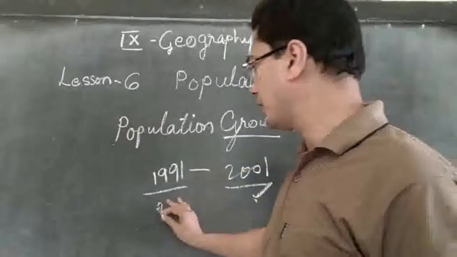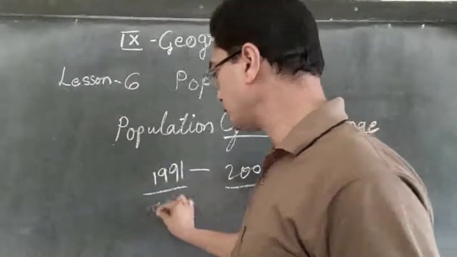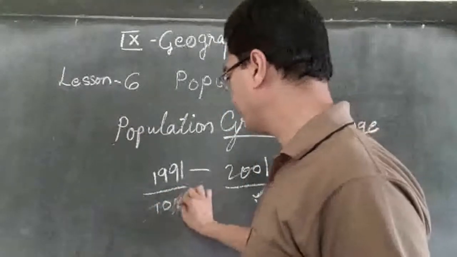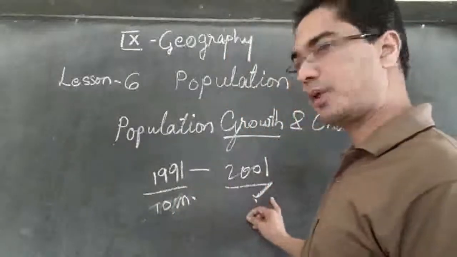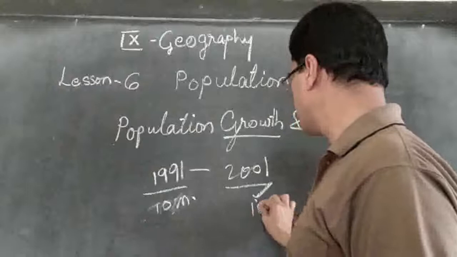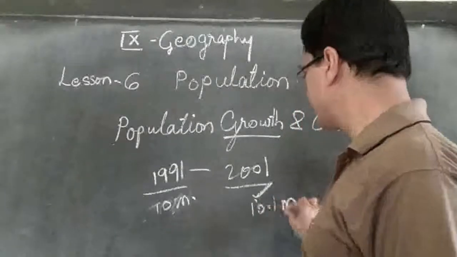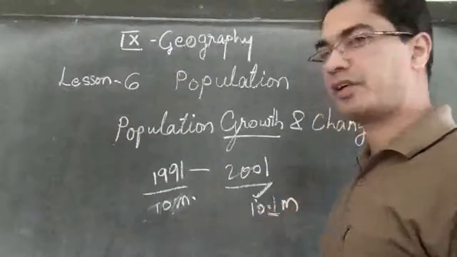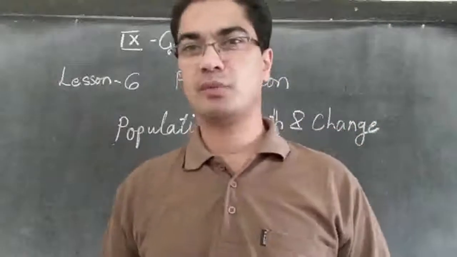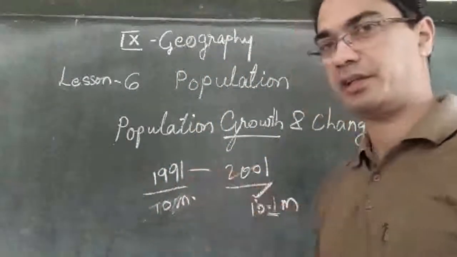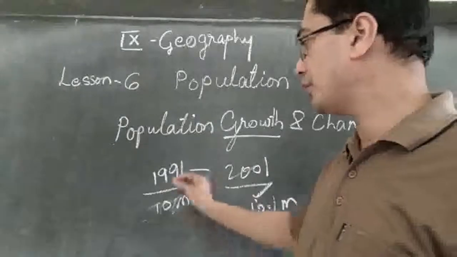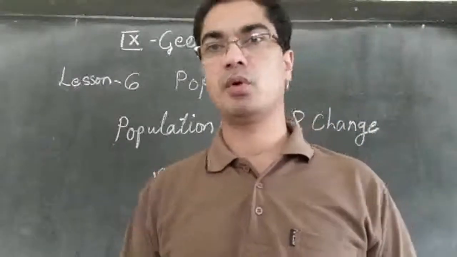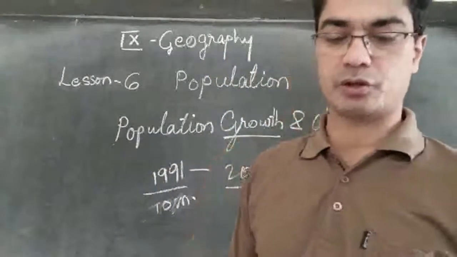For example, let us say here the population was 10 million, and here the population is 10.1 million. So 10.1 minus 10, 0.1 million will be the increase of population during the last 10 years. That way, by subtracting the previous number from the current number, we can get the exact number of people who are added to the population of the country.